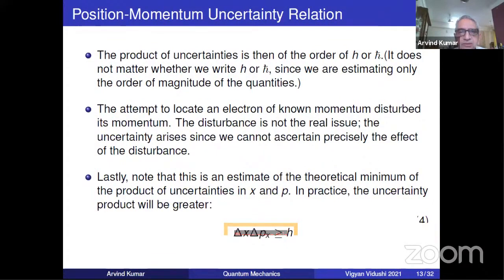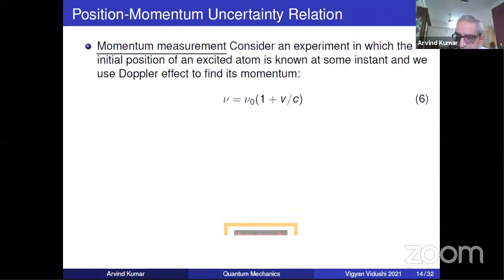Another point you must notice is that what we are talking of is an idealized experiment, and we are talking of the theoretical minimum of optics. In practice, there will be many other problems with optics, the aberrations of the lens, and there are so many other things. So that will increase it, if at all. It will not decrease. We are doing an idealized experiment, in which it is at least of the order of h cross. So obviously any practical thing will be more. So that is why we put the inequality sign.